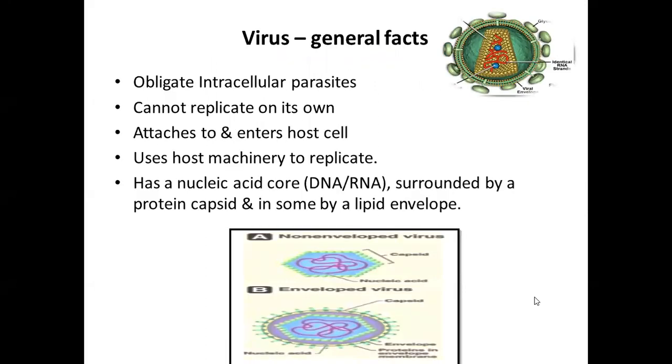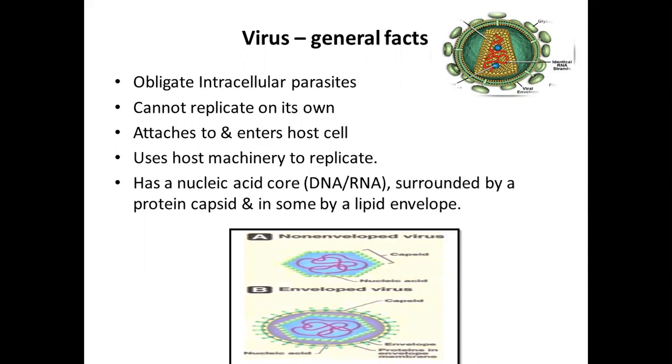So all of you know a good deal about viruses already from your microbiology and medicine classes. You know that they are obligate intracellular parasites and they cannot replicate on their own. They have to use the host machinery to replicate. The structure of a virus contains a nucleic acid core that can be made either of DNA or of RNA, so you have either DNA viruses or RNA viruses.